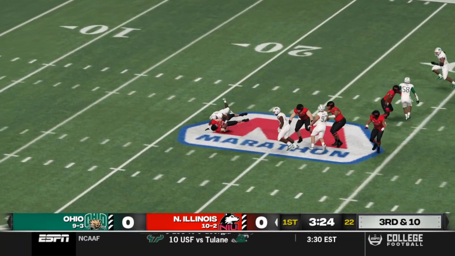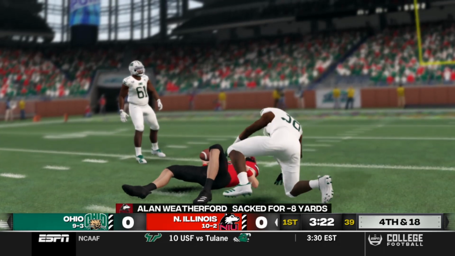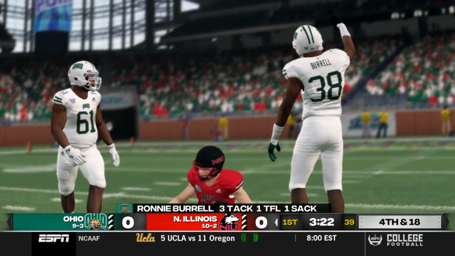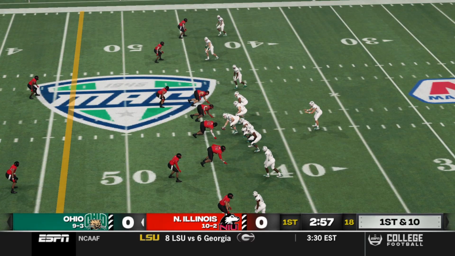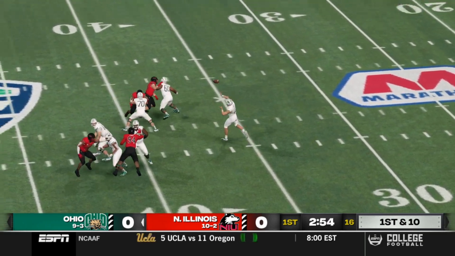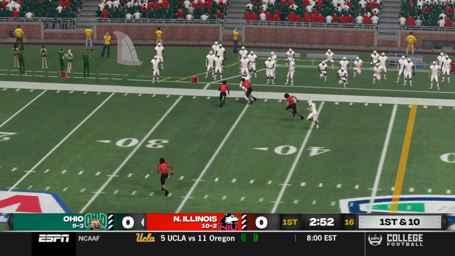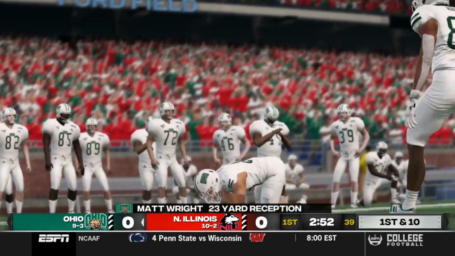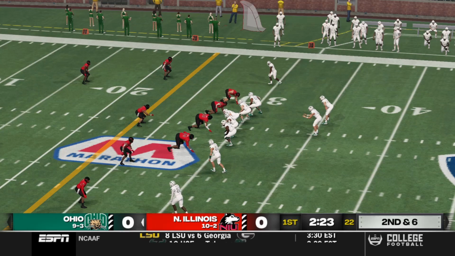And right away, NIU having some trouble. Allen Weatherford sacked from behind by Ronnie Burrell, and that's going to be a big stop of possession there. So Ohio taking over. It is Trent Malone with a big throw downfield to the right side to Matt Wright for 23 yards and a big first down.